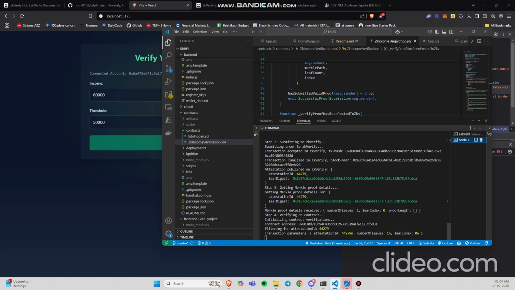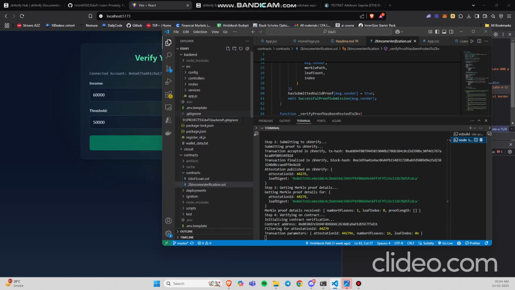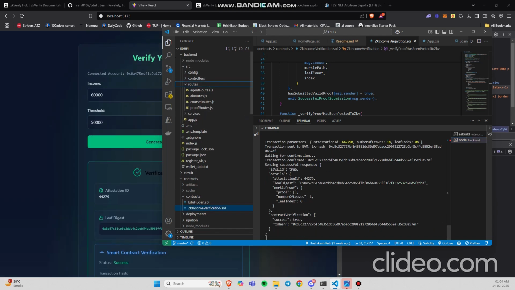So as you can see that we have the attestation published on ZK Verify with the attestation ID and the leaf digest. We also have the Merkle proof details received and now we are verifying this ZK proof on chain using our smart contract. One thing to note here is that all the smart contracts are deployed on EduChain and we verify them on EduChain itself. So here you can see that we have received a successful response with is valid true, attestation ID, leaf digest and a Merkle proof.